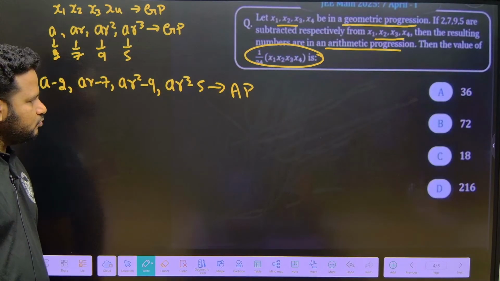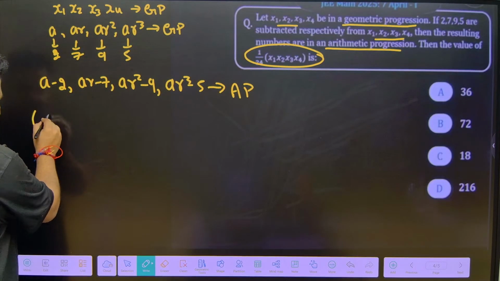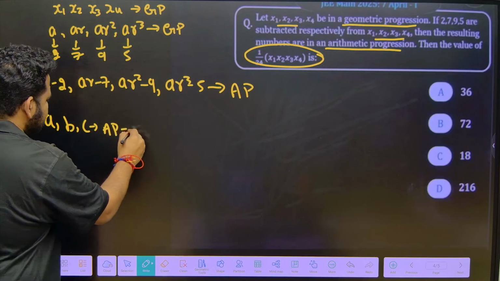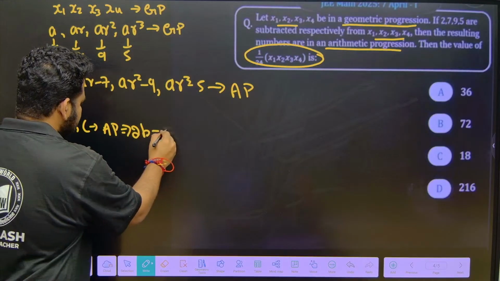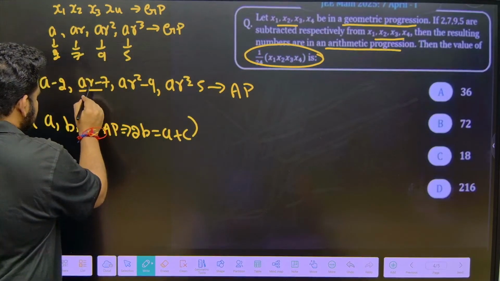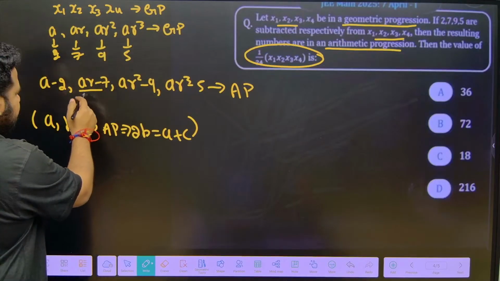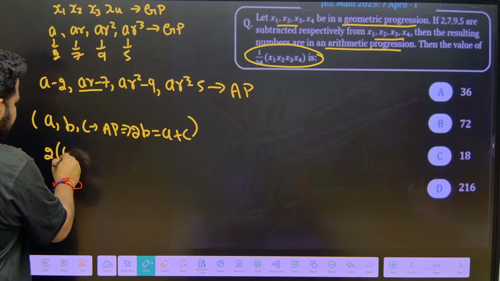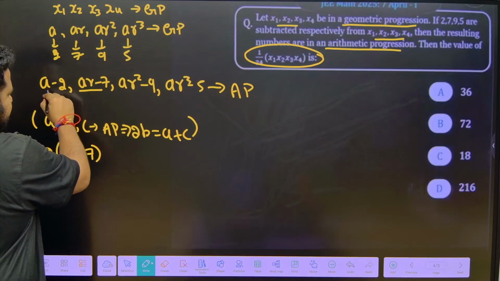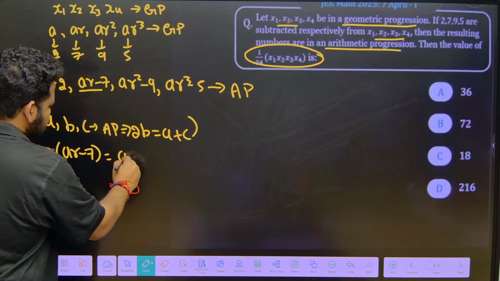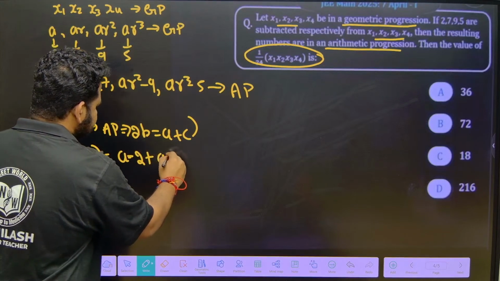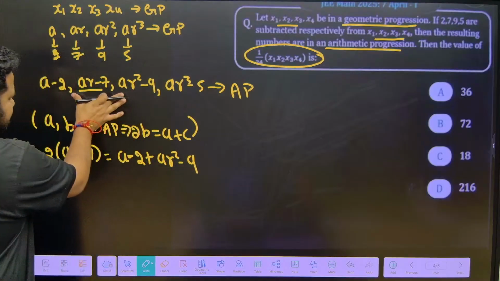Now what can we do? In AP we have a condition. If A, B, C are in AP, what is the condition that we have? 2 times B is equal to A plus C. Let this be the B term. So here I can apply: 2 times (ar minus 7) is equal to A plus C, that is (a minus 2) plus (ar square minus 9). I have applied it for this one.